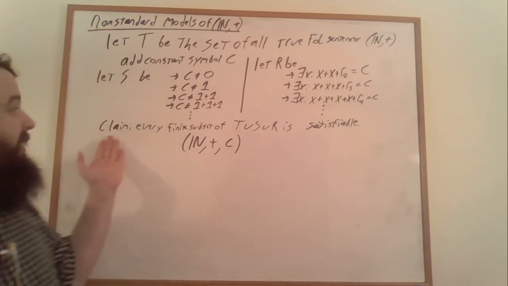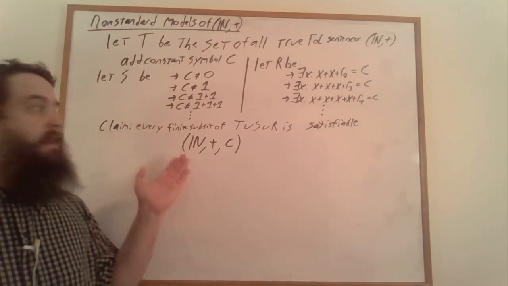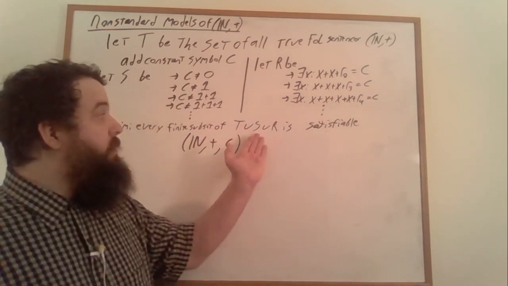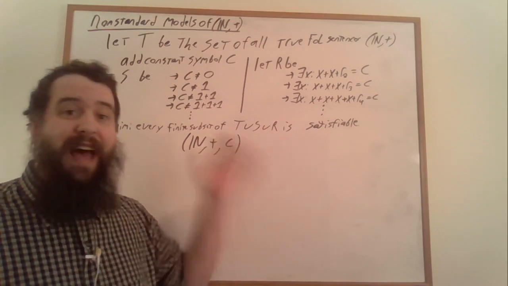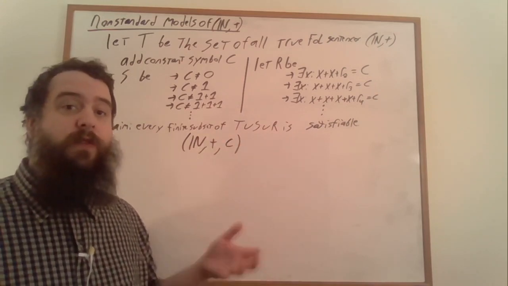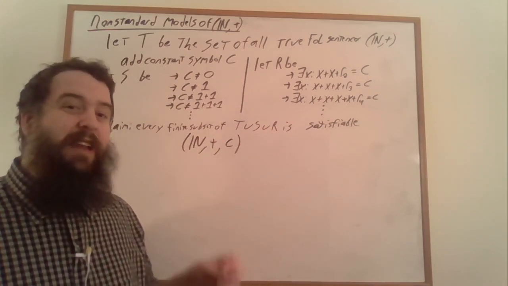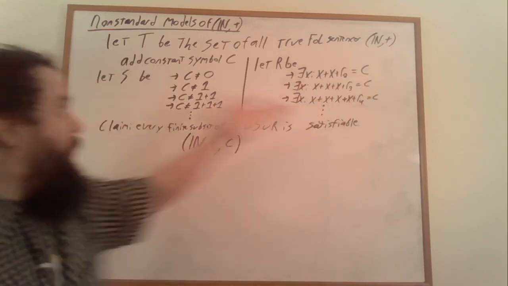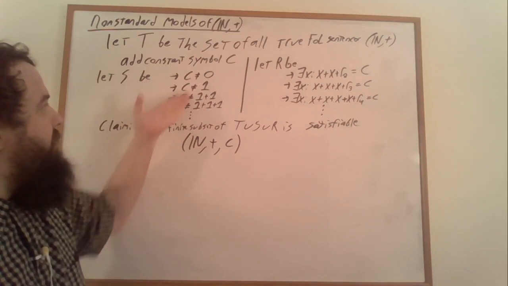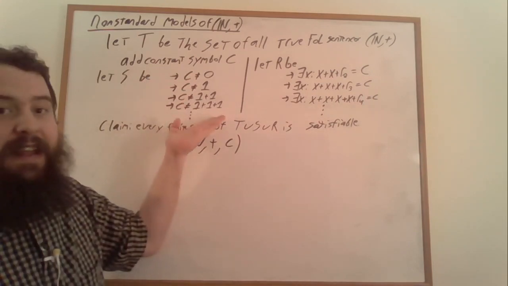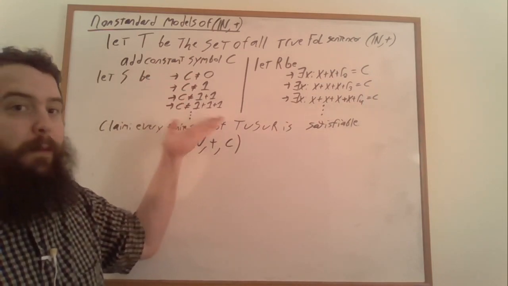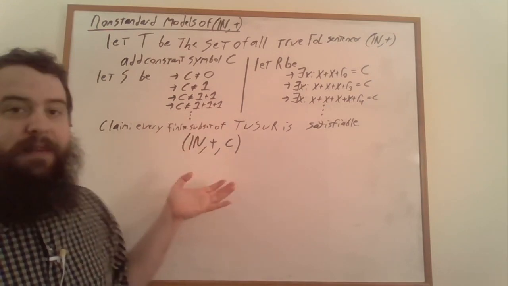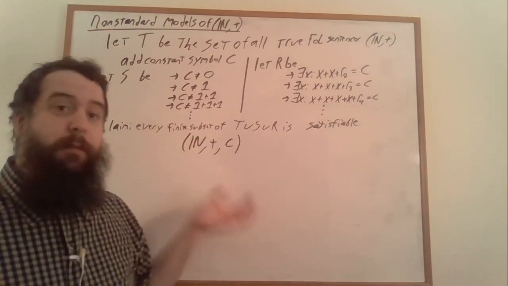As such, by compactness, the set T unioned with S unioned with R, the entire set of constraints, is also satisfiable. Again, not necessarily within Presburger arithmetic, and in fact the whole point was that we wanted to make sure that C didn't get assigned to be any natural number. But it is going to be satisfiable by some structure, by compactness.